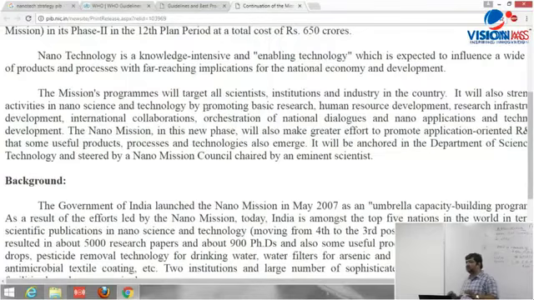There's a council formed which has got a chairman and members. The first chairman was Professor C.N.R. Rao, who was the head of this council, which can look into funding and investment. It will be anchored in the Department of Science and Technology and steered by the National Nano Mission Council, chaired by an eminent scientist. Very clearly given, an eminent scientist will be the head of the program. Right? Then if you look at the background, it is given.